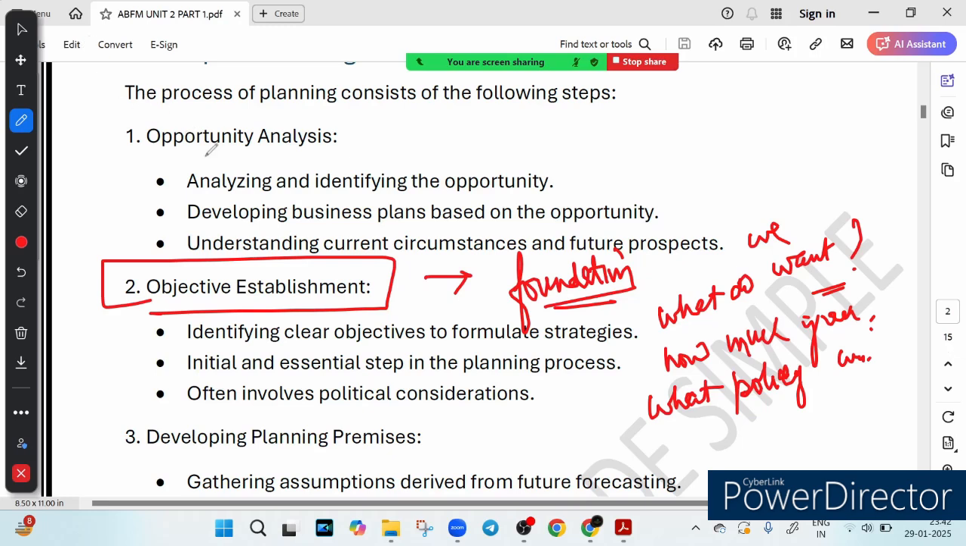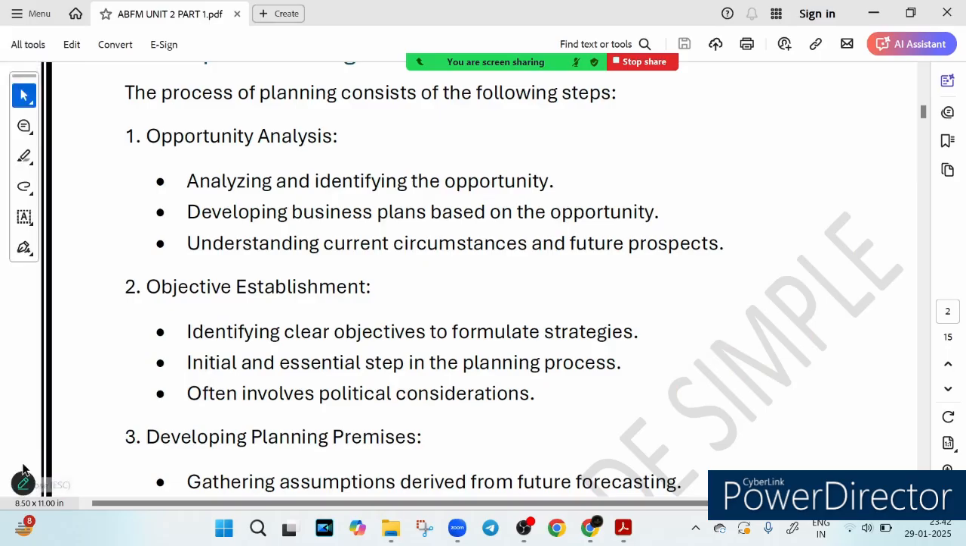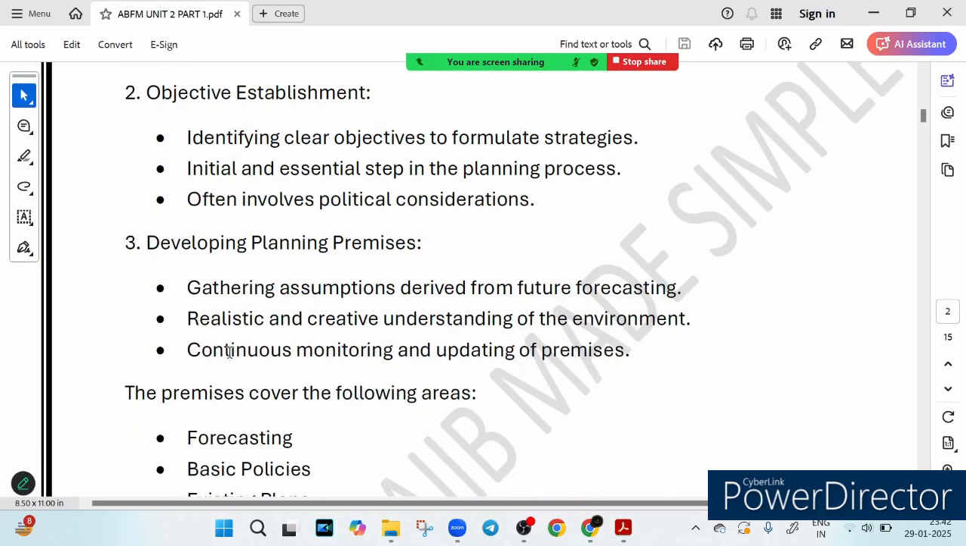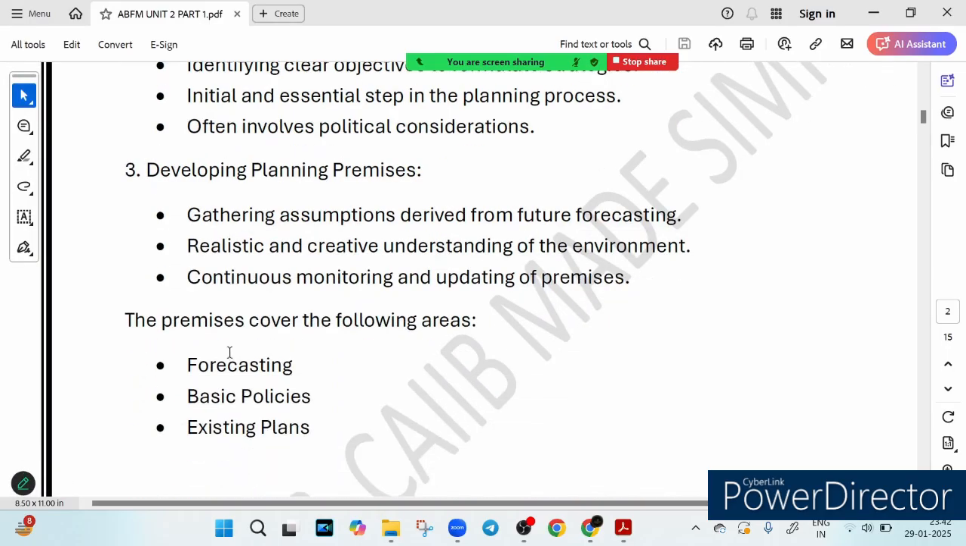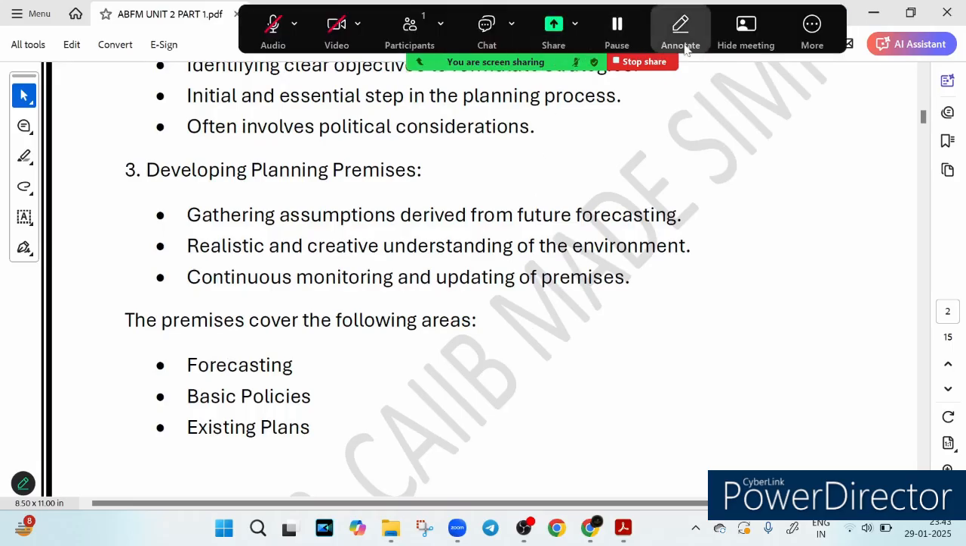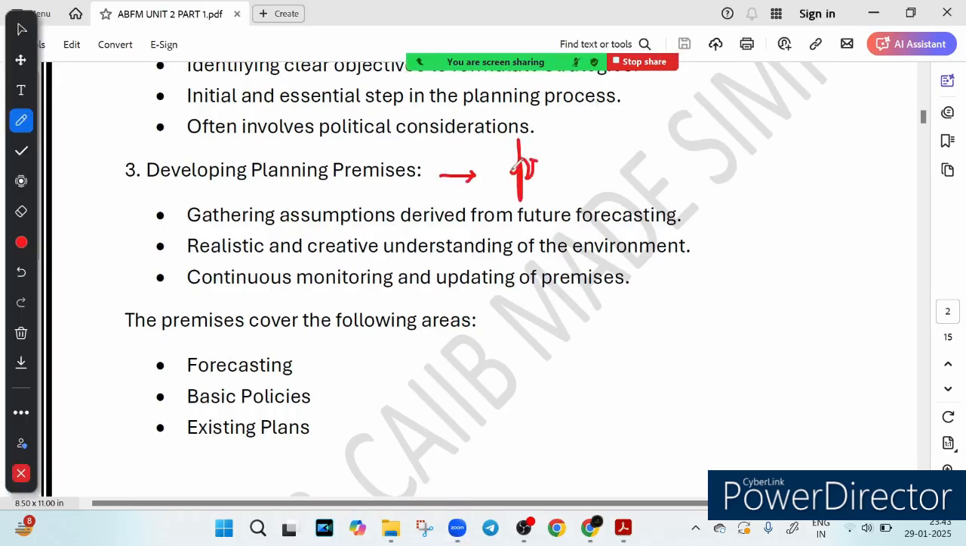So first thing is that we see the opportunity. The second thing we do is the foundation, that is objective establishment, right? The third thing is developing planning premises. This is about predicting the future. In simple words, this is planning premises, but we are predicting the future. It's all about the predicting part. Here is where businesses play detective. They gather assumptions based on trends.